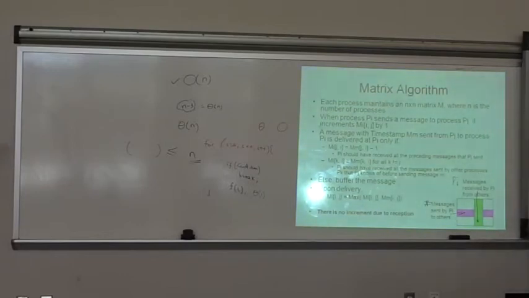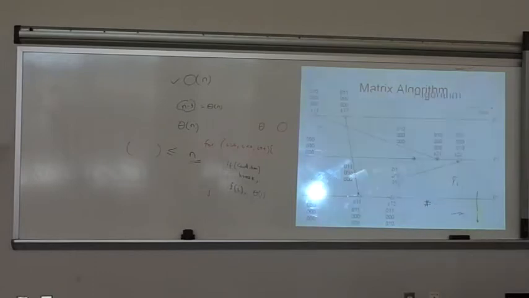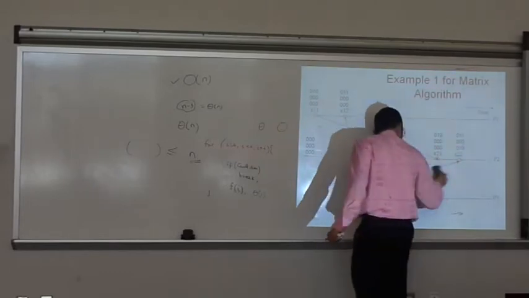So the rows indicate the number of messages you have sent to others, the ith row for Pi. The ith column for Pi indicates the number of messages Pi should have received from others at that time. Since you are maintaining explicitly the number of messages you have received from other processes, during the receiving event you don't need to increment your clock. You are incrementing your clock only to send, which is this basically. You are adding this in sending information here. Okay? So let's do this. To start with, it's all zeros.